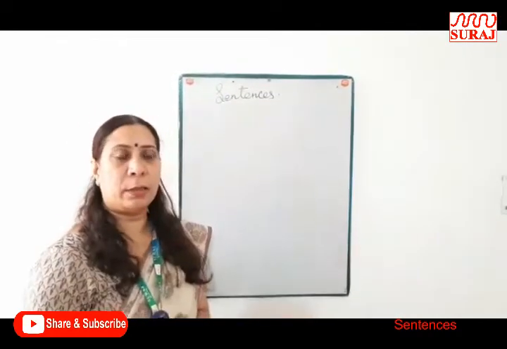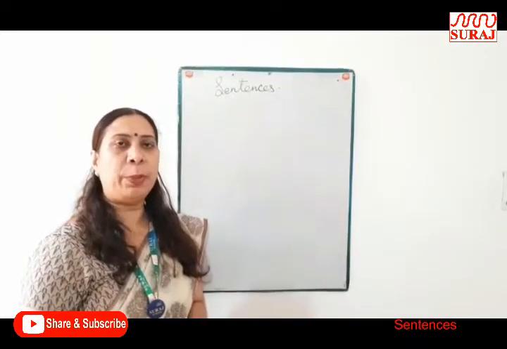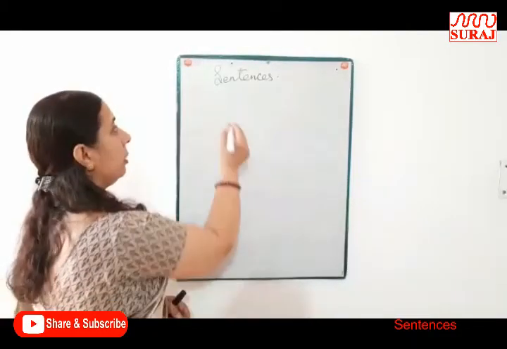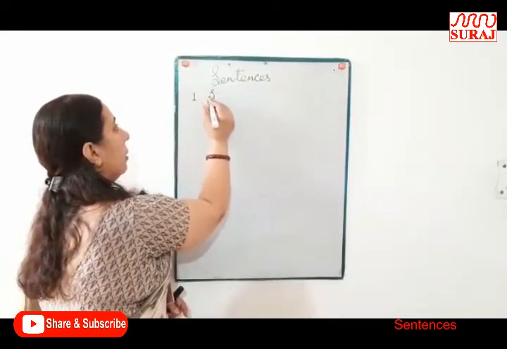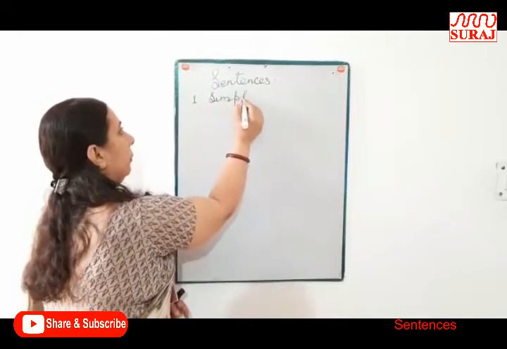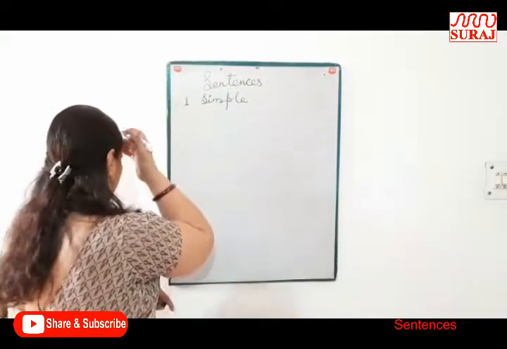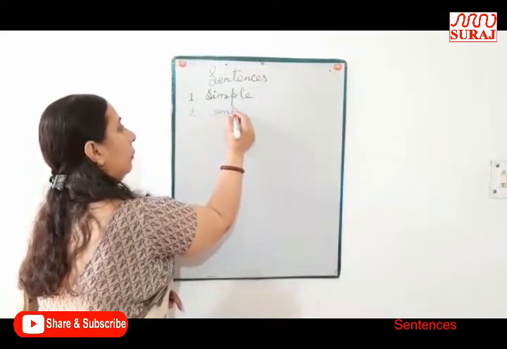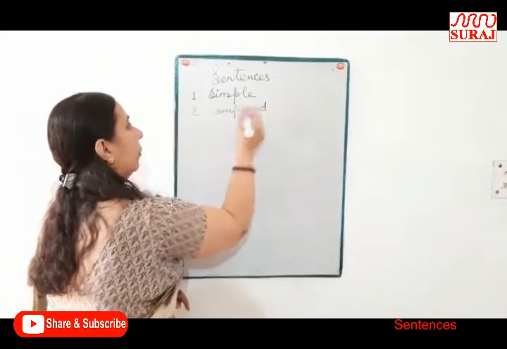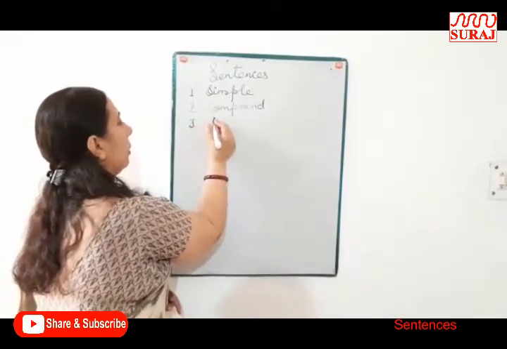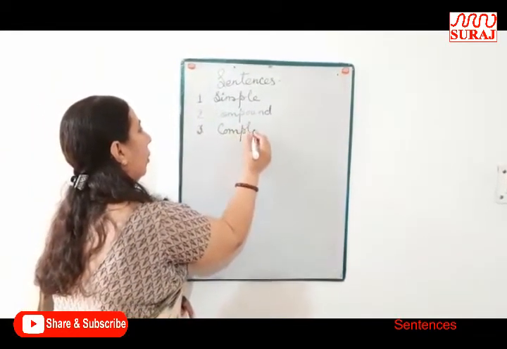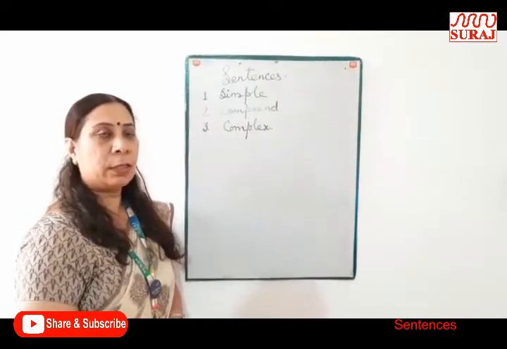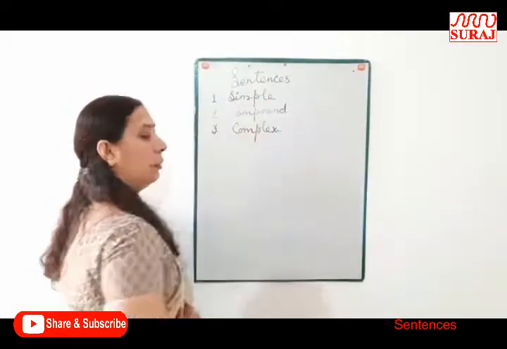What is a sentence? A group of words that makes a complete sense is called a sentence. There are three types of sentences. First one is simple. The second one is compound. The third one is complex. First of all, we will discuss simple sentence.